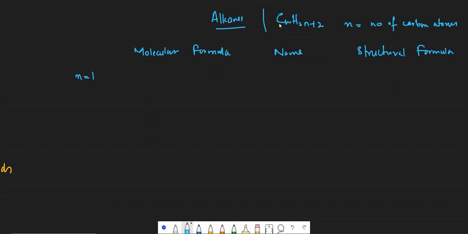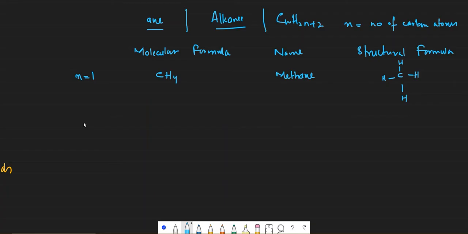When n is equal to 1, plug in n is equal to 1, you'll have C1, H2 multiplied by 1, 2, plus 2, 4. So it will be CH4. Its name would be meth, since it's one carbon atom. And all alkanes have the same suffix, ane. So it would be methane. And its structural formula would be C with H, H, H and H.